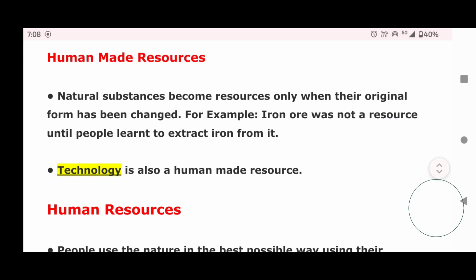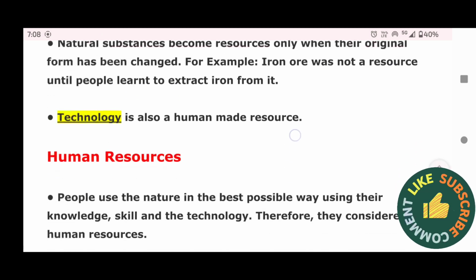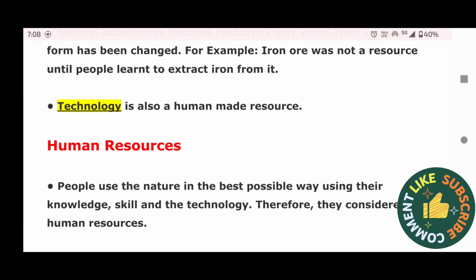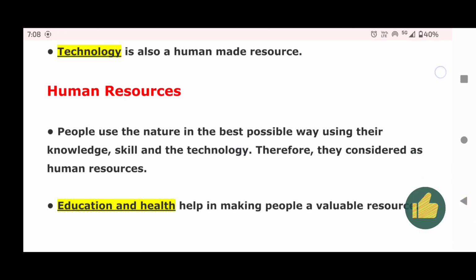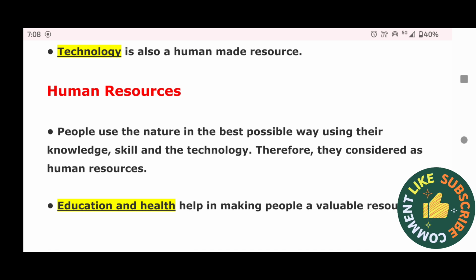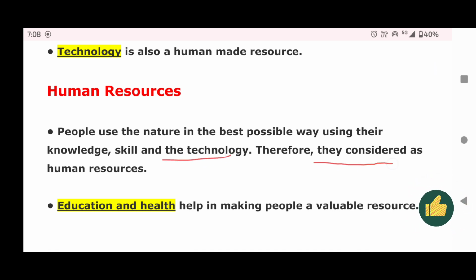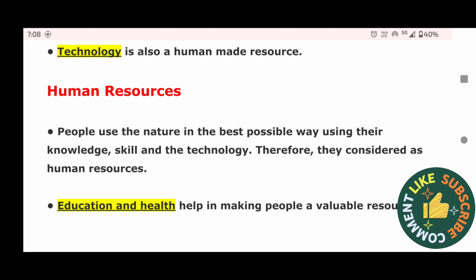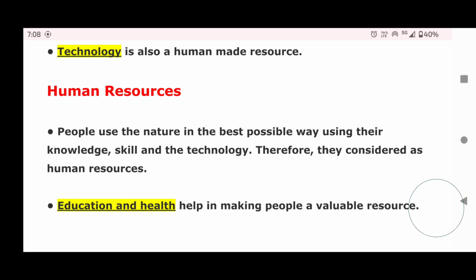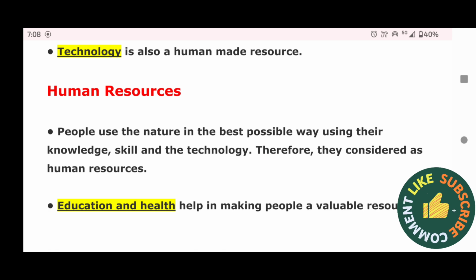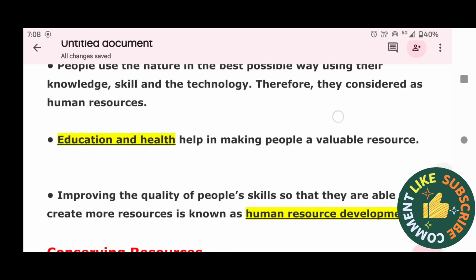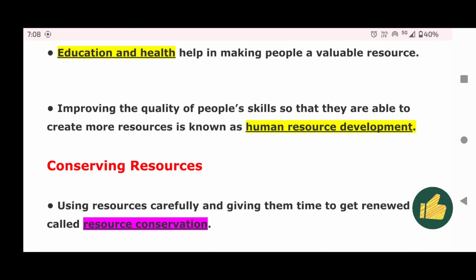Human-made resources. Natural substances become resources only when their original form has been changed. Iron ore was not a resource until people learned to extract iron from it. Technology is also a human-made resource. Human resources. People use nature in the best possible way using their knowledge, skill and technology. Therefore, they are considered as human resources. Education and health may help in making people valuable resources.